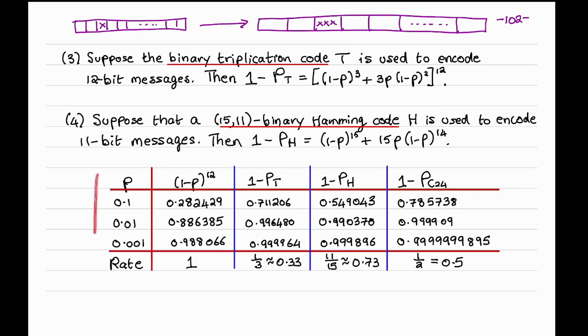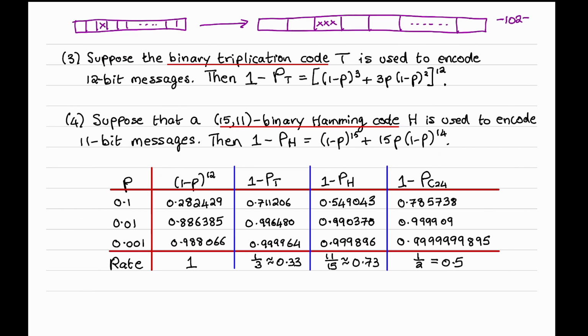Here is a table of reliabilities, where the symbol error probability is 0.1, 0.01, and 0.001. This column shows reliability in the case where no source encoding is used. This is the reliability of the triplication code, the Hamming code, and the Golay code. Let's take a look at the last row of this table, when the symbol error probability is 0.001. If no source coding is used, the reliability is 0.988, which means that 98.8% of source messages are received correctly.